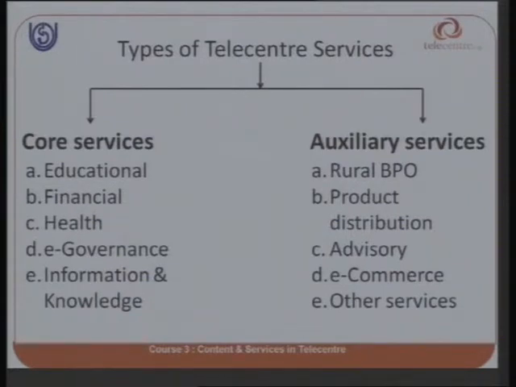Some of the core services, I'm just listing a few of them, are: one, educational services; two, financial services; three, health services; fourth, e-governance services; and the fifth one is information and knowledge services. And the auxiliary services are rural BPOs, products distribution, advisory services, e-commerce services, and other services which we will see later.